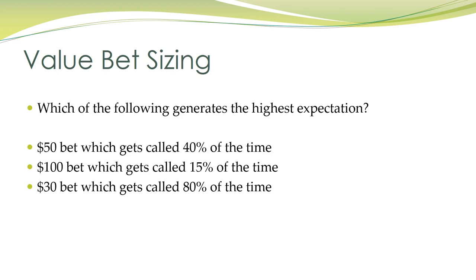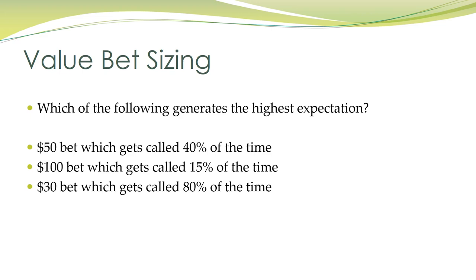And by the way, also, if this wasn't clear, we're also going to assume that we're always good when we get called. So we're going to assume we basically have the nuts. And what that means is if we make a $50 bet and get called 40% of the time, then our expectation is actually 40% of $50. Very, very straightforward. So the first bet there has an expectation of $20. Hopefully it's not a huge leap in terms of mathematics to then figure out that the second bet, 15% of 100, actually has an expectation of 15. So despite the fact that we sometimes get a larger bet paid off, the expectation is going to be inferior. We're definitely not going to pick that second bet.